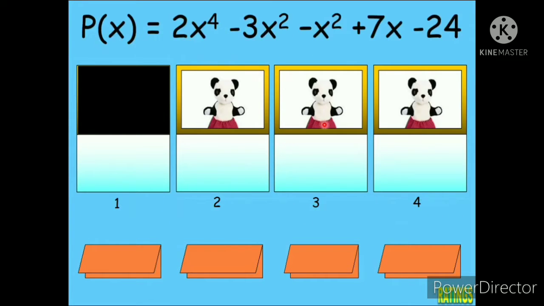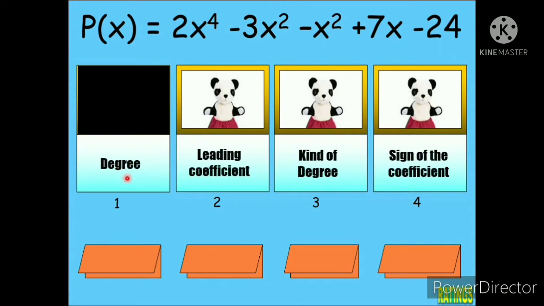So, this is a polynomial. We have p of x is equal to 2x raised to 4 minus 3x squared minus x squared plus 7x minus 24. Number 1, you are asked to write the degree. Number 2, the leading coefficient. And number 3, the kind of degree is either even or odd. And the sign of the coefficient. I'll give you time to do it.